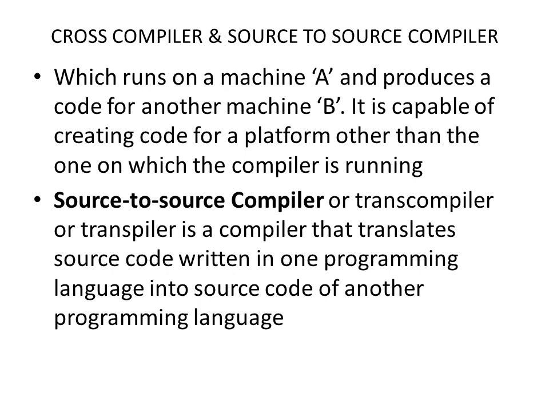For example, one programming language can be C, another programming language can be Java. So this compiler translates the source code of C into the source code of another programming language called Java. So this is called a source to source compiler.